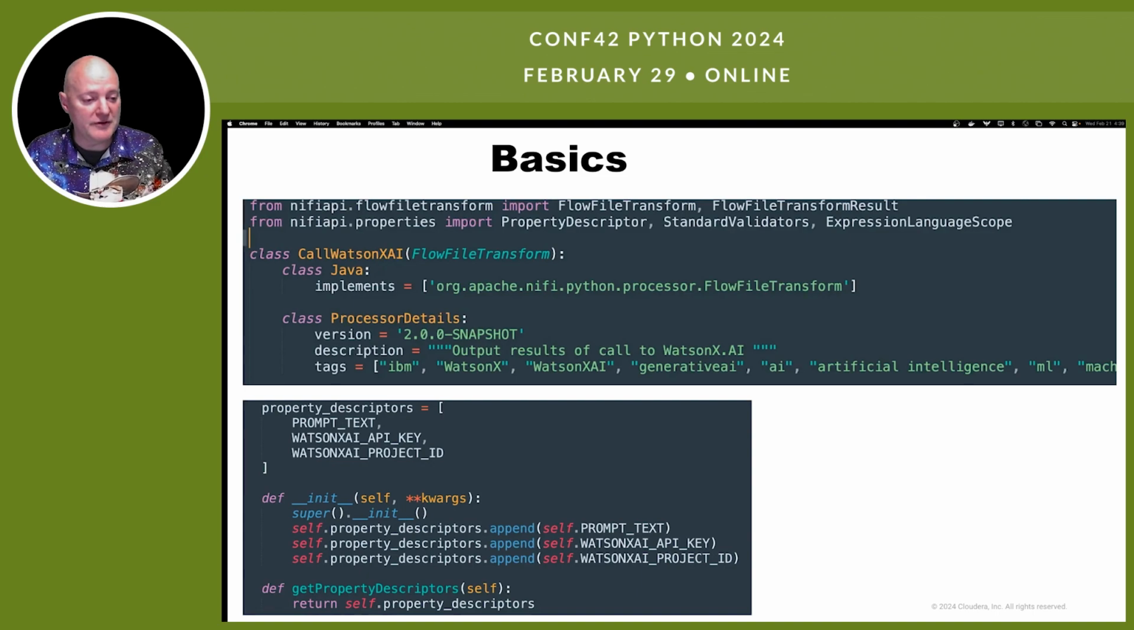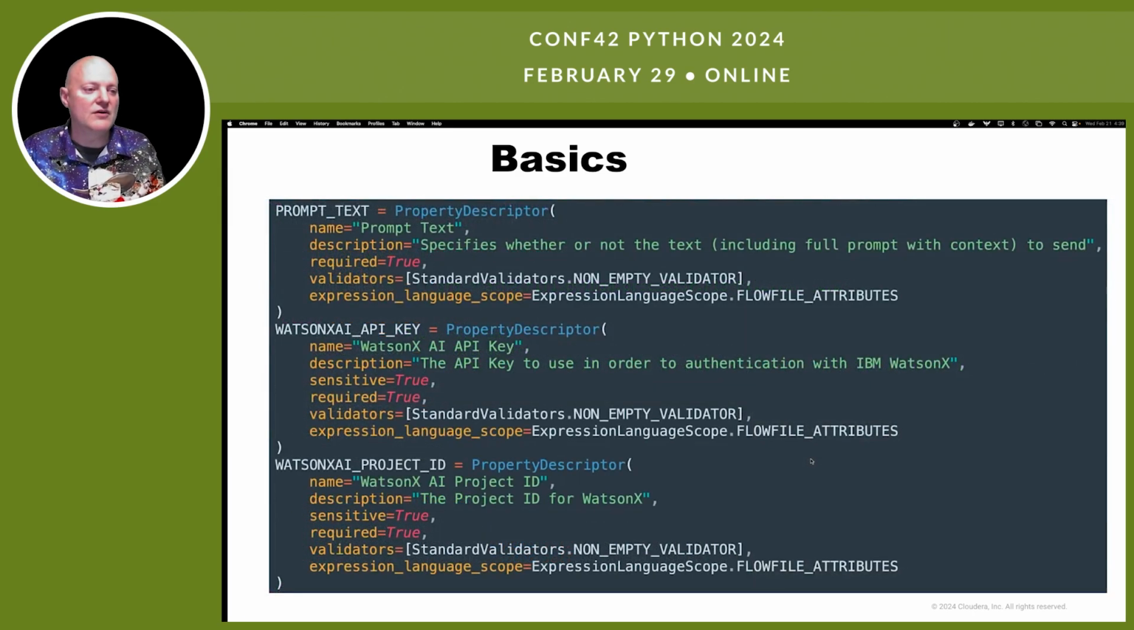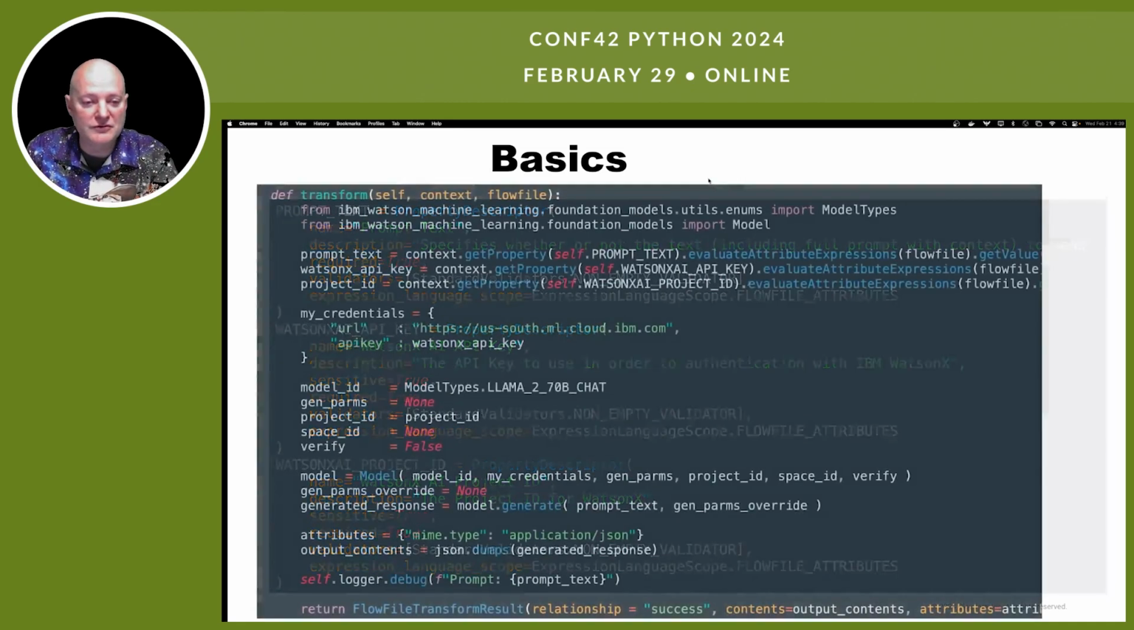And more importantly, our property descriptors. These are the properties that we want to have inside of our application. And these are important ones, as you can see here. I want the prompt that I'm going to send to, in this case, the watsonx AI API. And I'm going to need the key. And I'm going to need the project ID for this particular project that I have rights to execute.